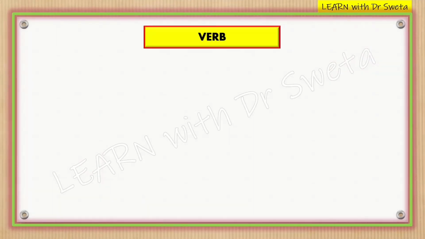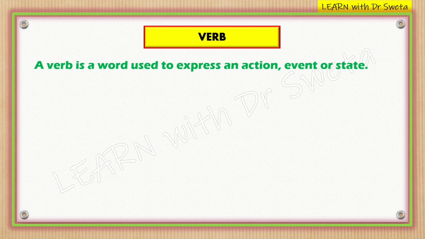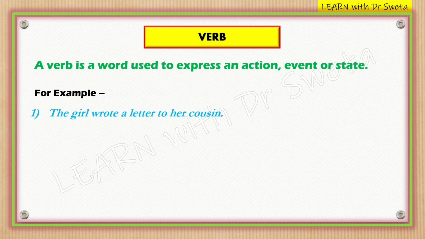Next is verb. A verb is a word used to express an action, event, or state. For example, the girl wrote a letter to her cousin. In this sentence, wrote is an action verb that shows what the subject, that is the girl, did. That is, she performed the action of writing.